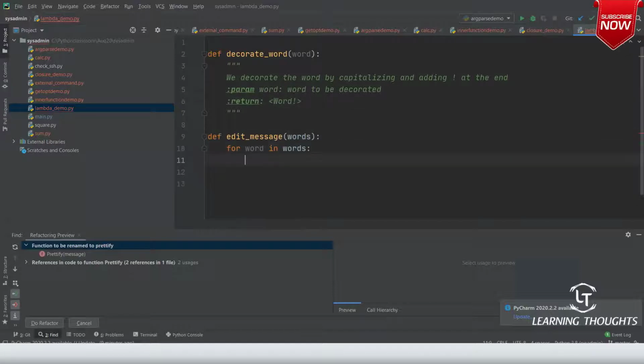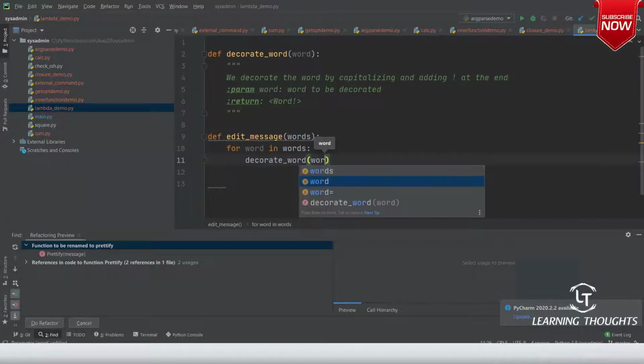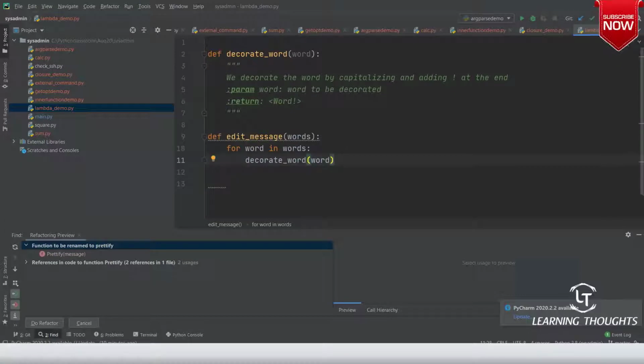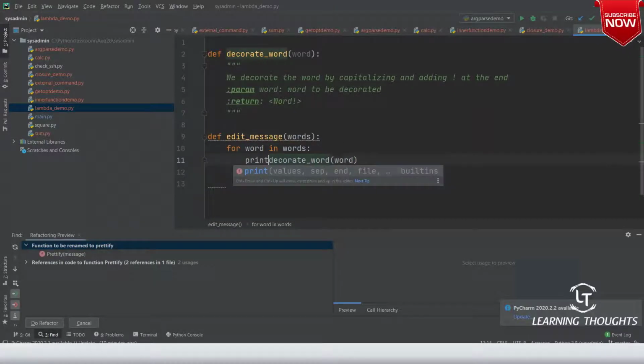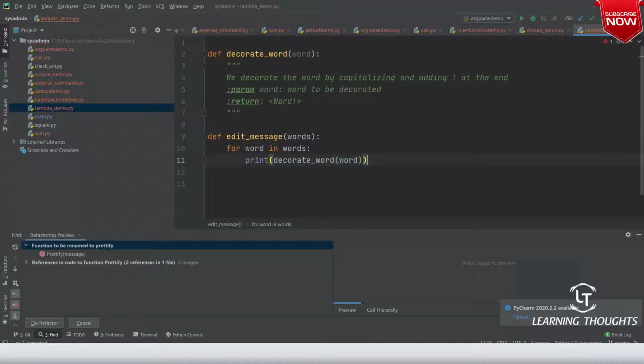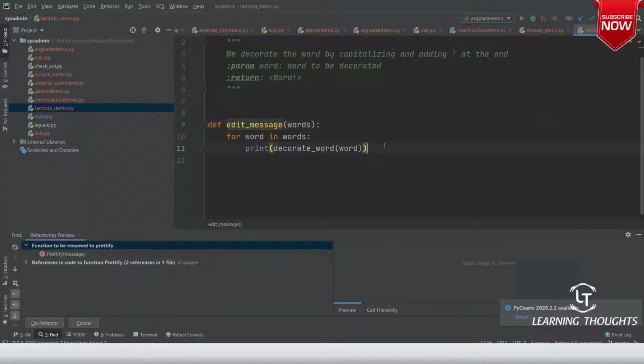So over here I'm trying to say decorate word of, am I clear on this? And this I want to print straight away. Let us reformat this file and then give some superhero characters.